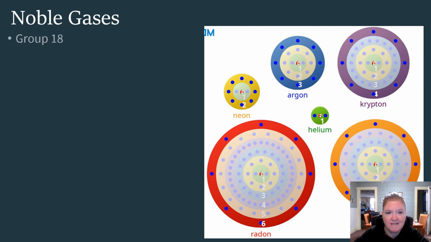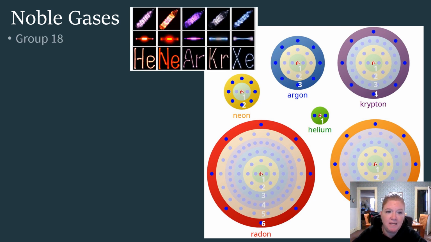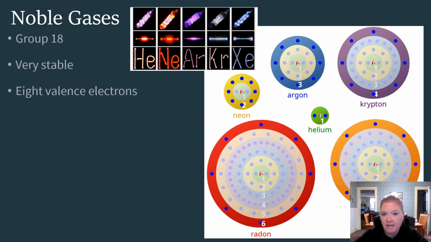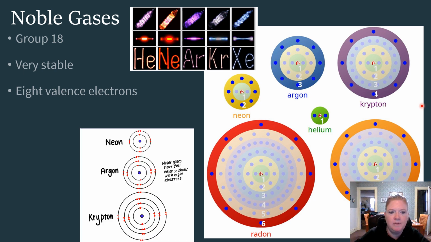Now, noble gases. Noble gases is group 18. They're very stable. They have 8 valence electrons. Remember, the exception being helium, because helium has 1 energy level and only 2 electrons fit in energy level number 1. So helium has a completely full energy level, so it is still stable. So remember, 8 valence electrons is stable, or 2 total electrons, okay?